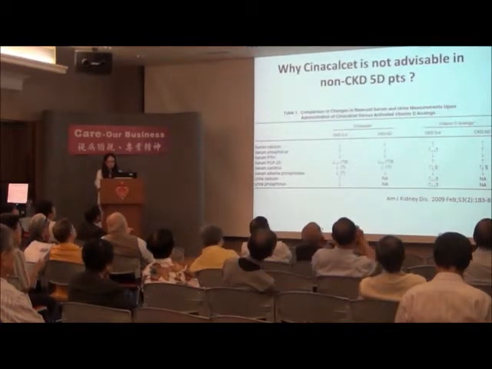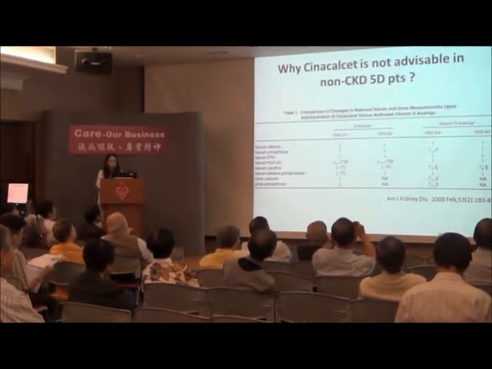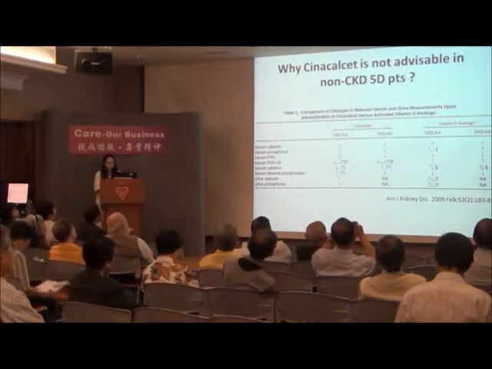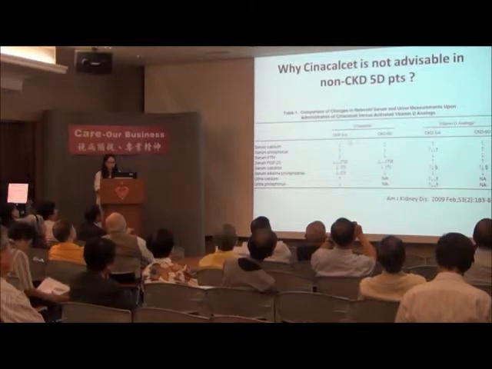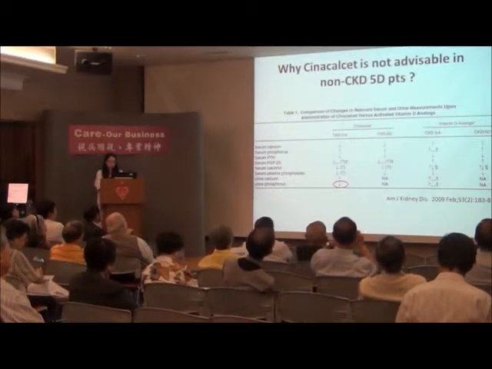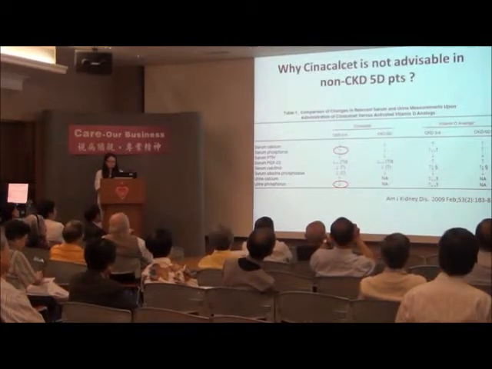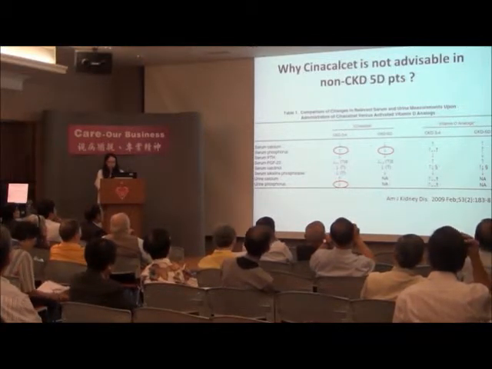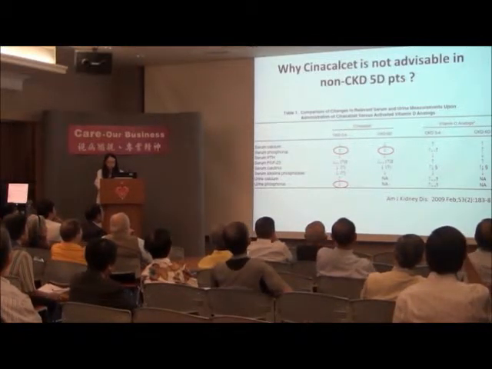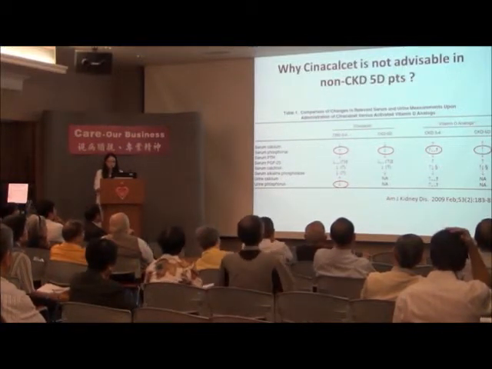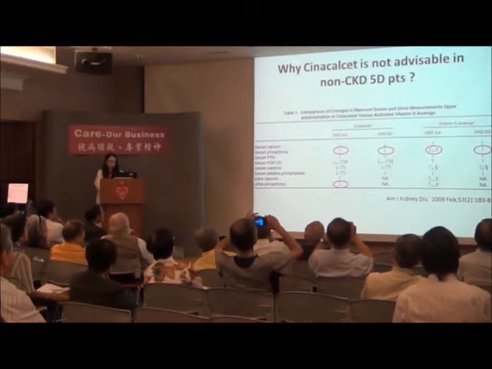But having said that, the cinacalcet is so useful, but it was not advisable for patients who are not on dialysis. The reason is that for those patients with CKD stage 3 to 4, cinacalcet actually would decrease the urine phosphate excretion and increase the serum phosphate. But it is different from those patients who are on dialysis. Actually, cinacalcet won't increase the serum phosphate. While for vitamin D analog, the effect is more consistent across the various stages of CKD.